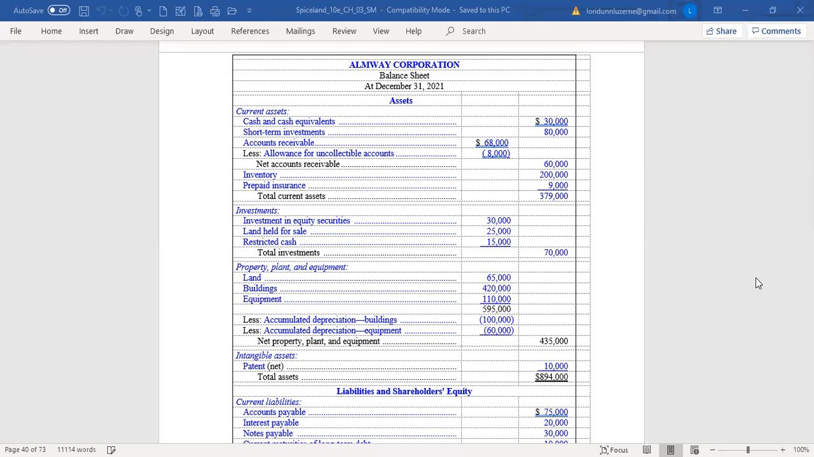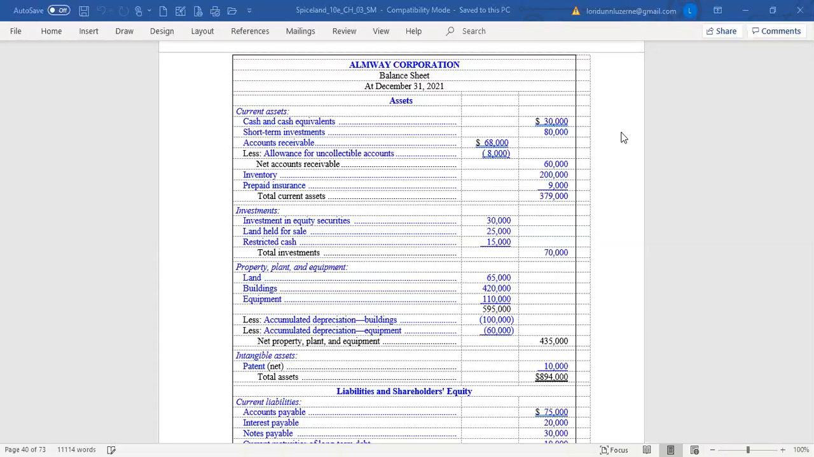Hi, everyone. We are now going to take a look at problem 3.3, which is in your book on page 151. In this, they give us the post-closing trial balance for Almway Corporation. That means the retained earnings balance has already been updated, and then some additional information is required for us to know in order to complete the classified balance sheet.